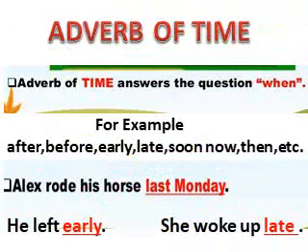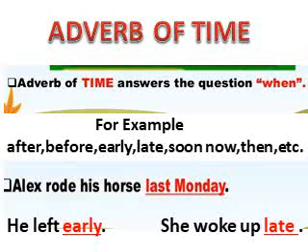Our second type of adverb is adverb of time. Adverb of time answers the question when, or basically we can say adverb of time tells us when an action is done. For example, after, before, early, late, soon, now, then, etc. These words are always used to describe time.